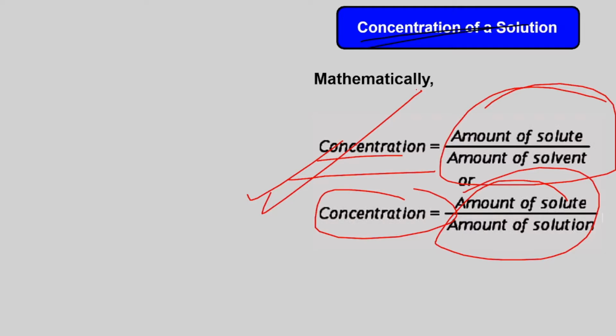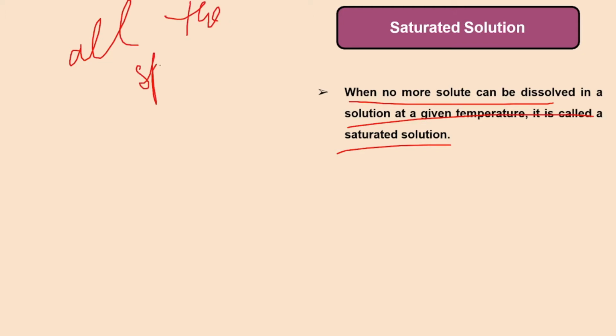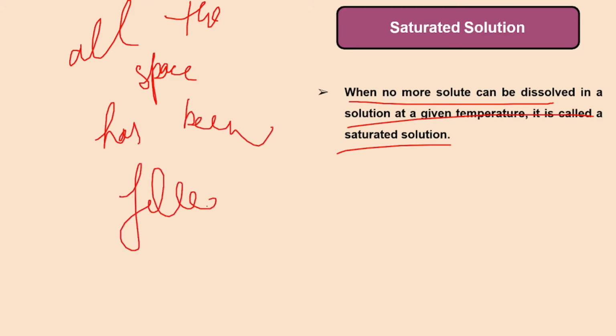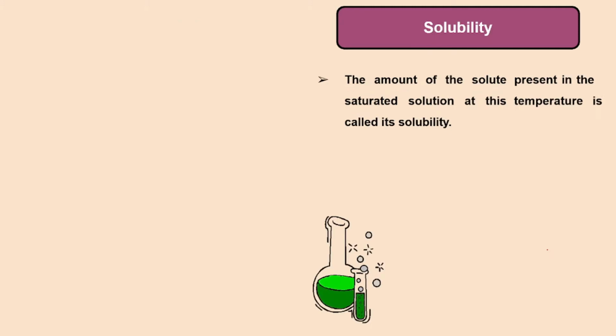Now moving on to saturated solution. When no more solute can be dissolved in a solution at a given temperature, it is called a saturated solution. It means I can say that all the space has been filled in the solution, and that's why you cannot add any more solute. It has gone from concentrated to saturated. Okay, now it is saturated, that's why now it is completely solid.